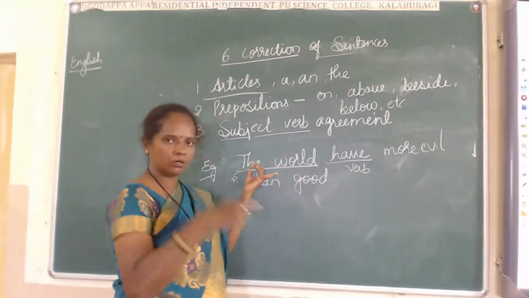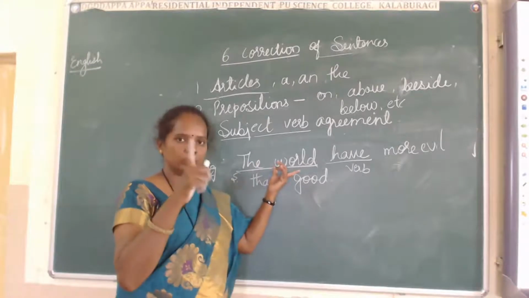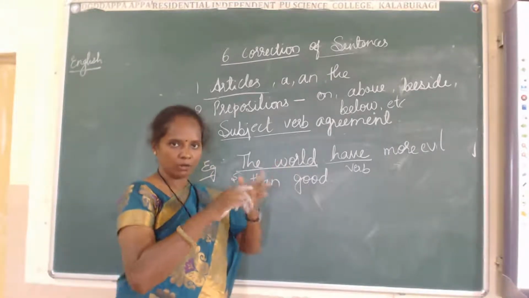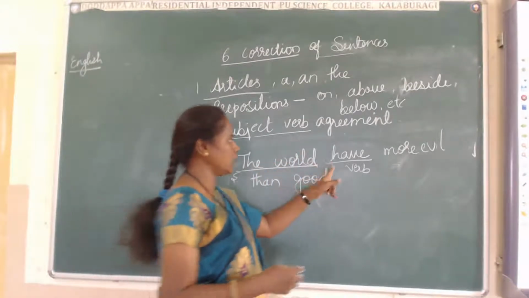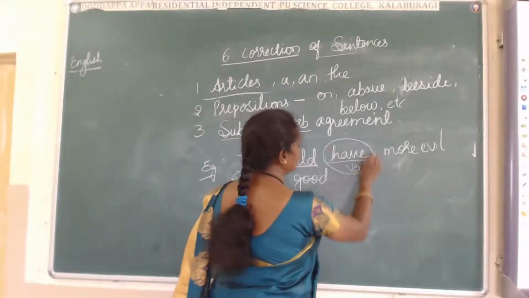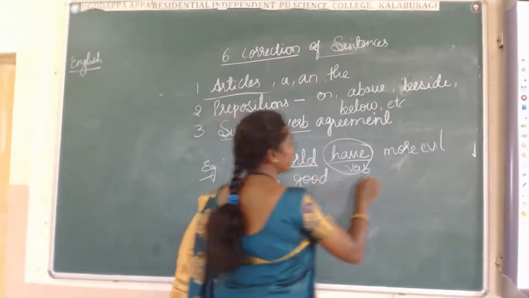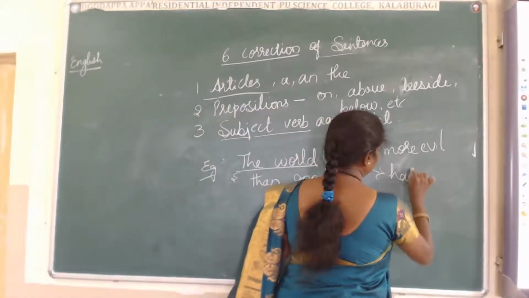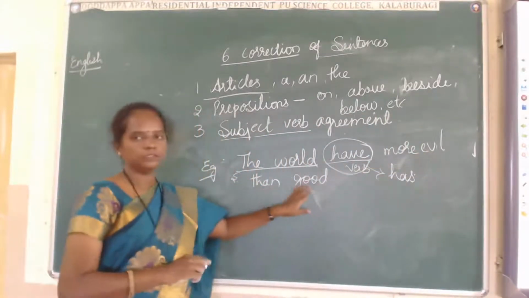The world is one or more? Only one. The world is only one. We don't have more worlds. The world is singular. That's why we have to use a singular verb here. Have is a plural. That's why what do we have to use here? Has. The world has more evil than good.